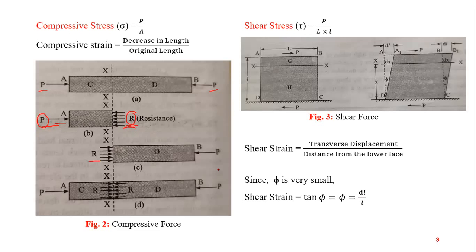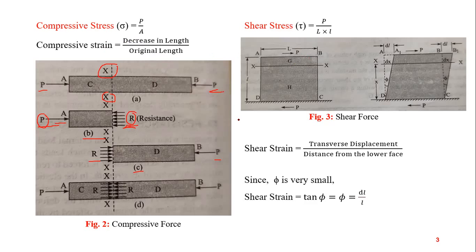Similarly for the second part of this member, we are considering this section, XX cross section. So again, this is compressive force. So compressive stress is again compressive load upon area of cross section. Compressive strain is decrease in length upon original length. In case of compressive load, there will be a decrease in length. So compressive strain is decrease in length upon original length.